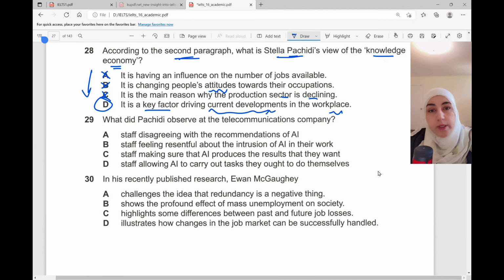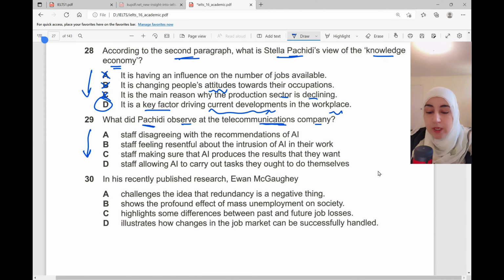Now moving to question 29, what did Pashidi observe at the telecommunications company? Okay, so I've got some keywords here. Pashidi, again, she observed or she saw something or noticed something at a company of telecommunications. I go and read these texts quickly. Staff disagreeing with the recommendations.